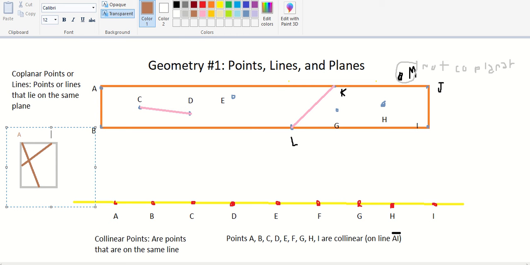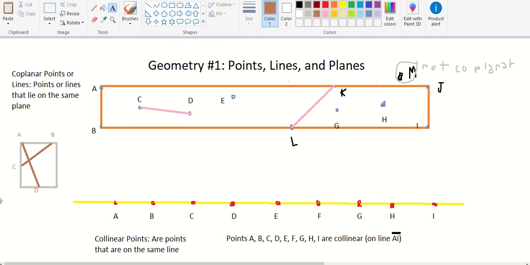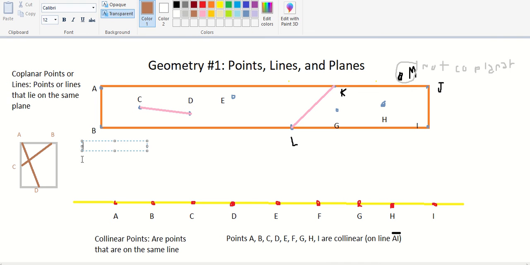A, B, C, and D. Okay, so, I have some lines. Okay, lines, I'm gonna make this a bit bigger text for you guys to see.